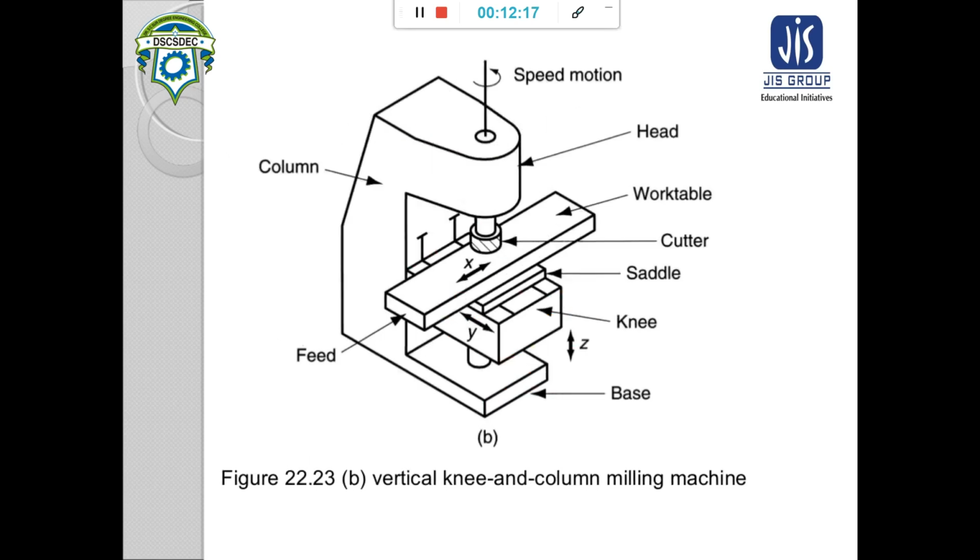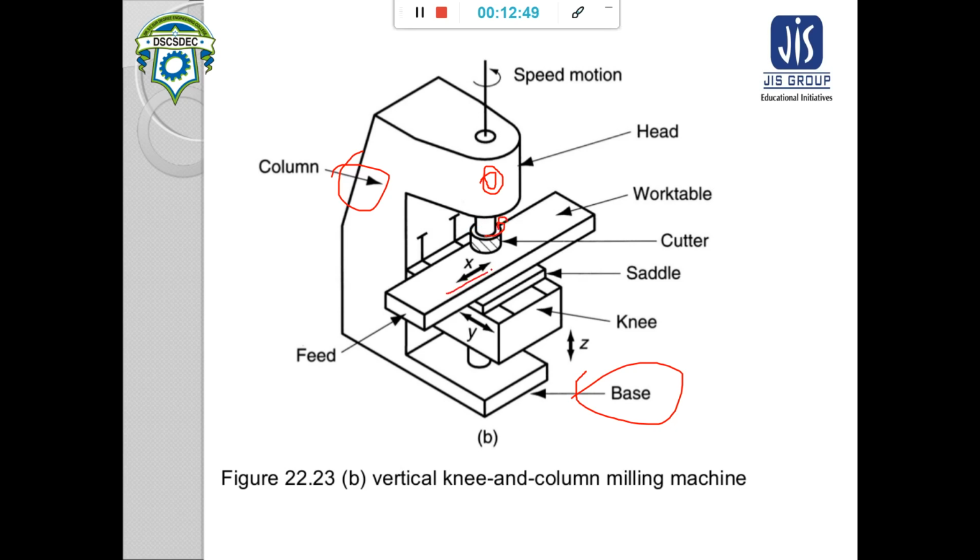Now for face milling, a vertical knee and column type machine is used. Here also we can see the base, and the work of the base is the same. Here is the column, and the only change is that the motor is fixed inside the head, and this motor rotates the milling cutter, which is our face milling cutter.